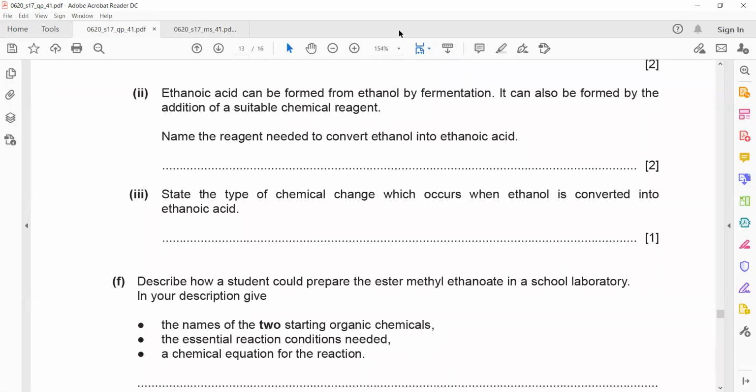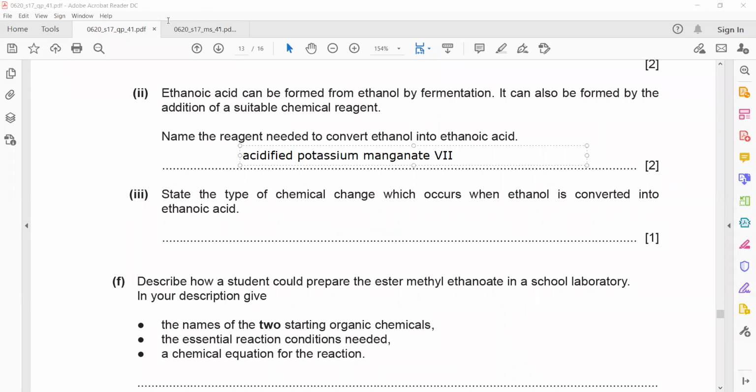potassium manganate 7. So acidified potassium manganate 7 is an oxidizing agent, which is used to convert alcohol into carboxylic acid. And you can see the marking scheme here, that 1 mark is for mentioning acidified and 1 mark is for mentioning potassium. Potassium is in brackets. It means it can be another element with manganate.